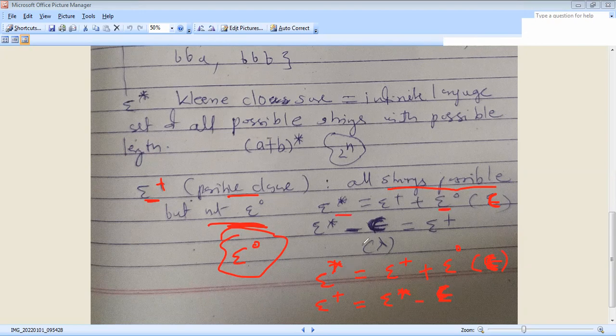Sigma star is equal to sigma plus, that is positive closure, plus the null string sigma naught, which can be written as epsilon. Therefore, positive closure is equal to sigma star minus epsilon. This is epsilon. Otherwise, we can write sigma naught.